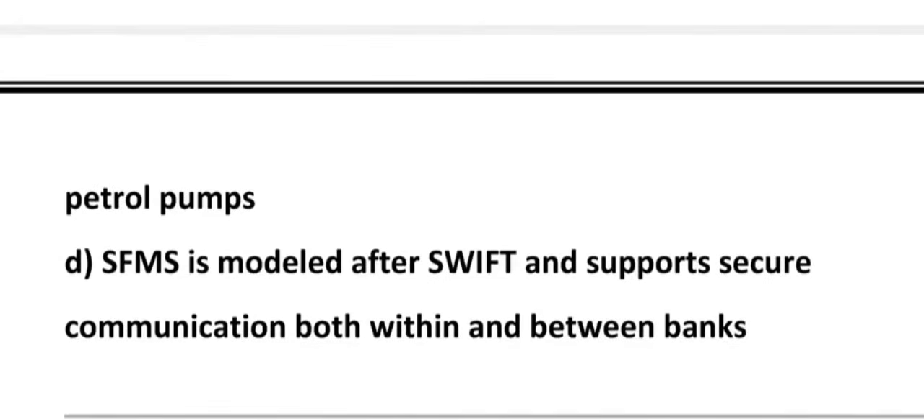What about option D? Option D is the right answer. It was launched in the year 2001. SFMS works like the Indian version of SWIFT. It ensures secure, reliable, and standardized messaging for financial transactions, whether it is within one bank or between different banks.